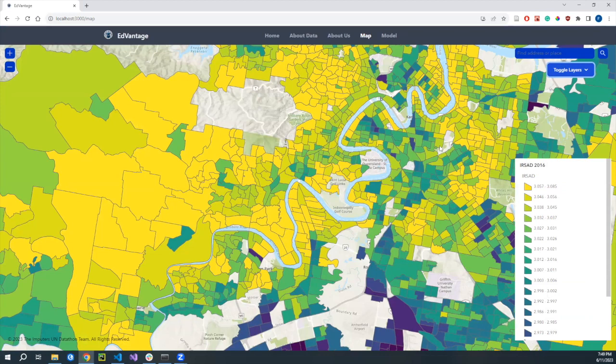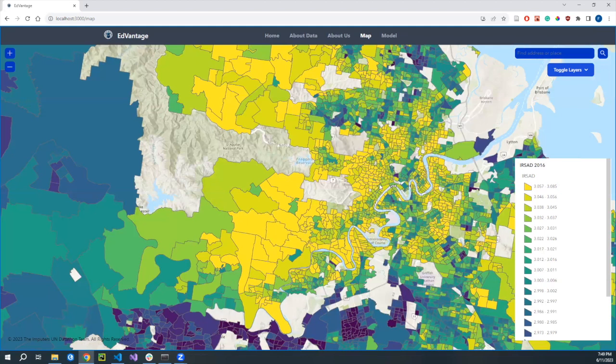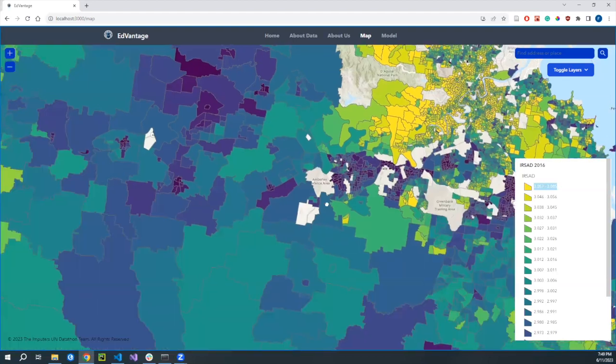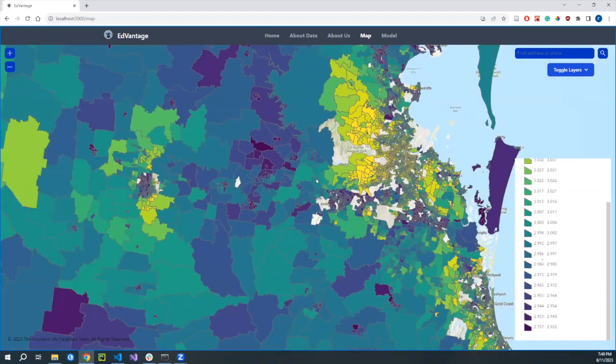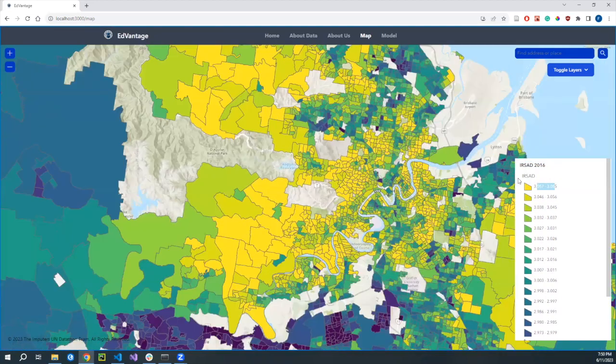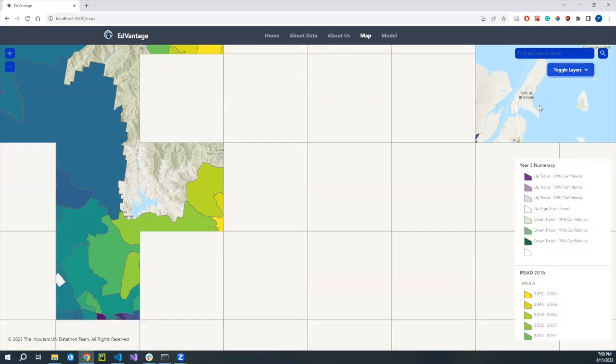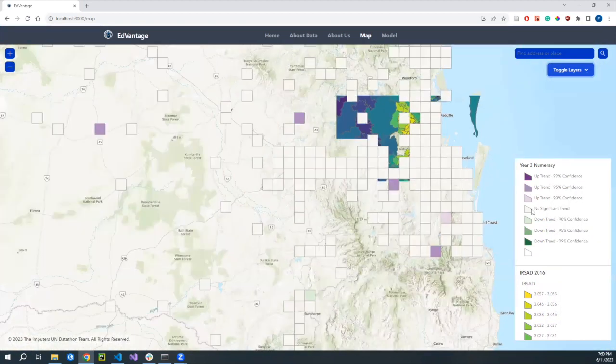social advantage and disadvantage. And as you can see here, all these yellow regions, which are the statistical area level 1s in Brisbane, which is metropolitan Australia, are highly advantageous. Whereas if we move further to the outback, you can see these lower value regions around 2.7 as opposed to 3.1 in metropolitan Queensland. So we can superimpose, for example, year 3 performance in numeracy, and we see that there